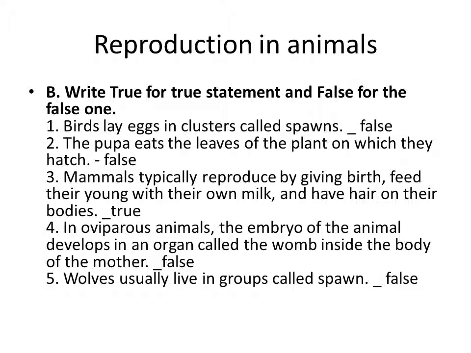Fourth one, in oviparous animals, the embryo of an animal develops in an organ called the womb inside the body of the mother. So the statement is false, because only in viviparous animals will the womb be present. In oviparous animals, the womb will not be present. So the option is false.